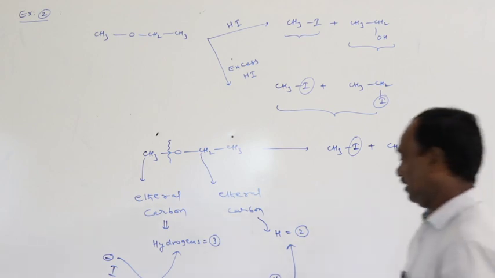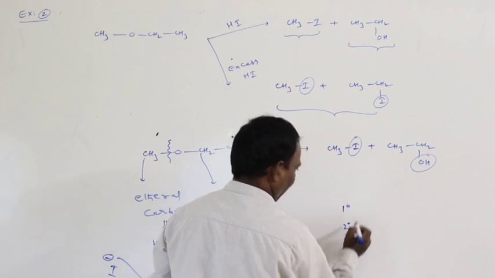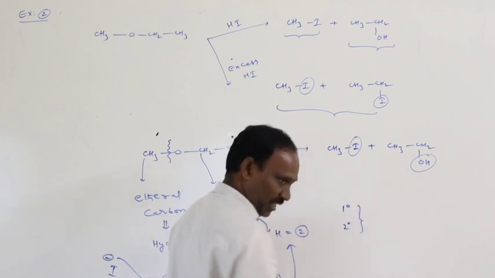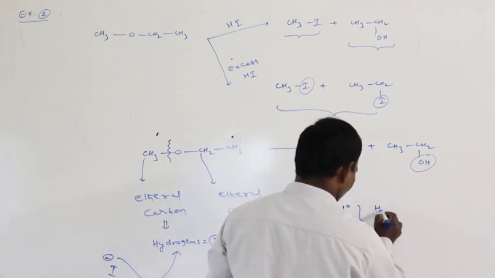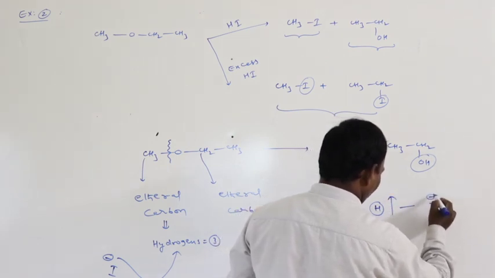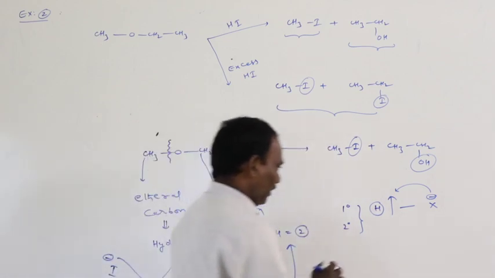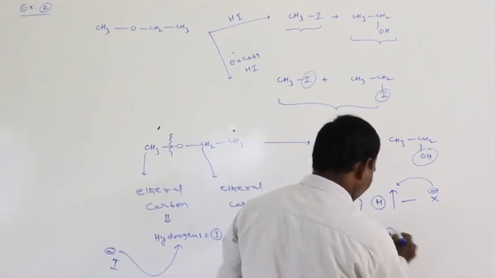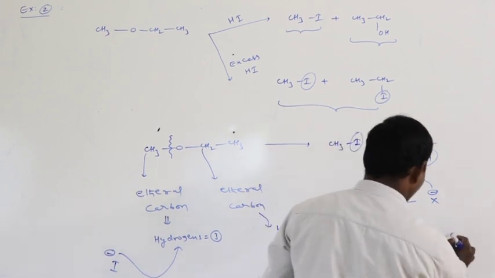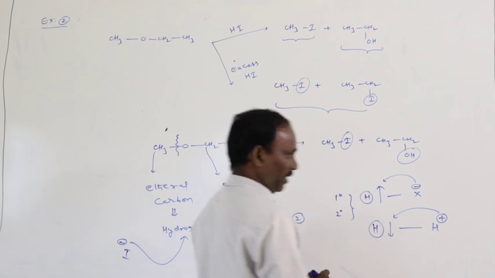This is very important. In the case of primary and secondary alkyl halides, where more number of hydrogens are present, the negative part is attached to that carbon. If fewer ethereal hydrogens are present, the positive part is added to that carbon.